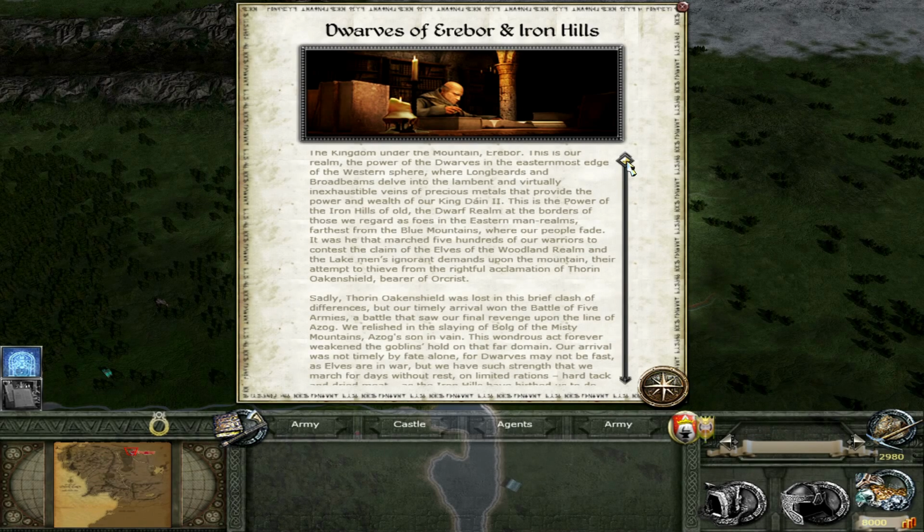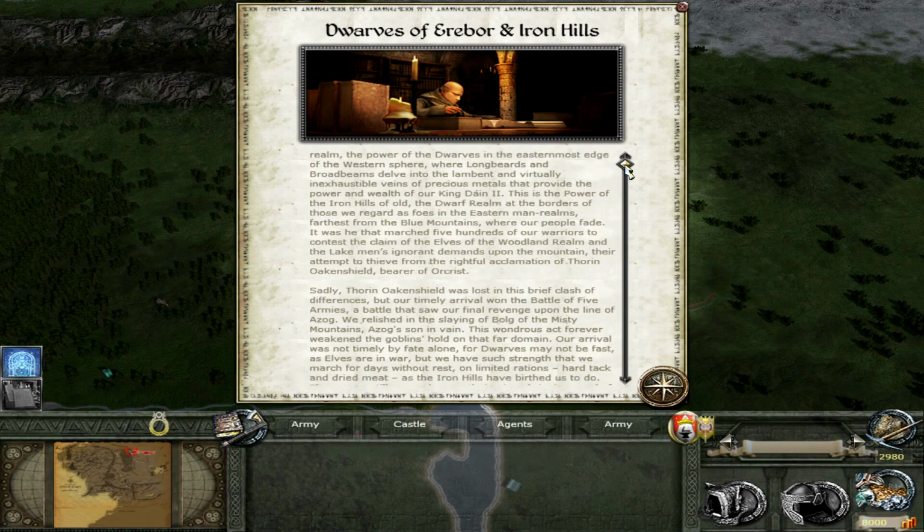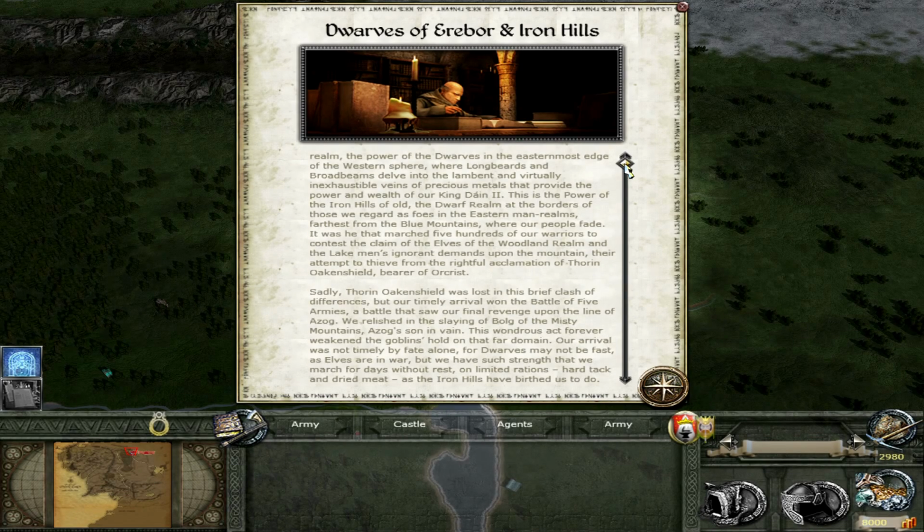This is the power of the Iron Hills of old, the dwarf realm at the borders of those we regard as foes in the eastern man realms, farthest from the Blue Mountains, where our people fade. It was he who marched 500 of our warriors to contest the claim of the elves of the woodland realm and the lake men's ignorant demands upon the mountain, their attempt to thieve from the rightful acclamation of Thorin Oakenshield, the bearer of Orcrist.